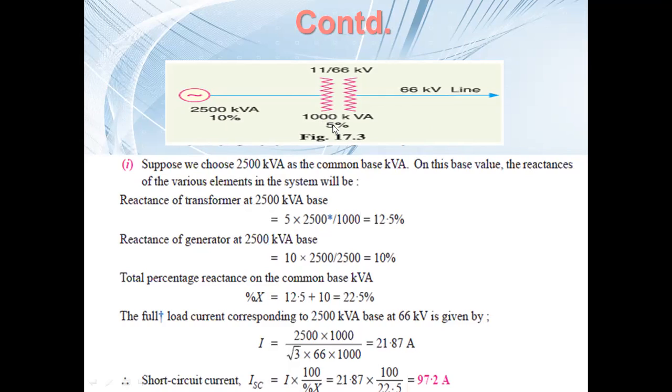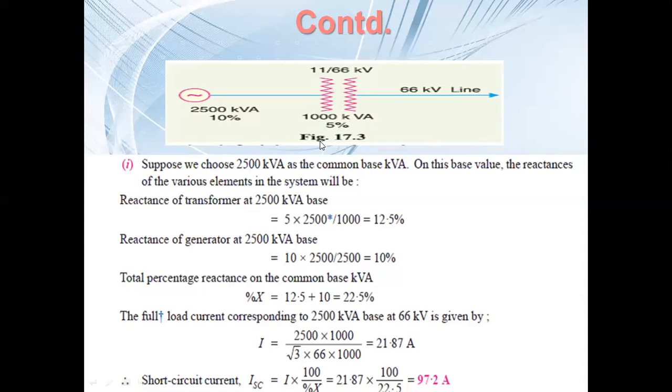So that means this percentage reactance is not as per the base kVA we have chosen. Yes or no? You have to tell me. This 5% is given based on 1000 kVA, but we have chosen the base kVA as 2500. So we need to convert this 5% reactance as per the base kVA we have chosen.